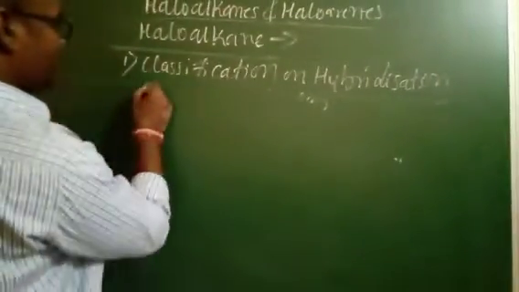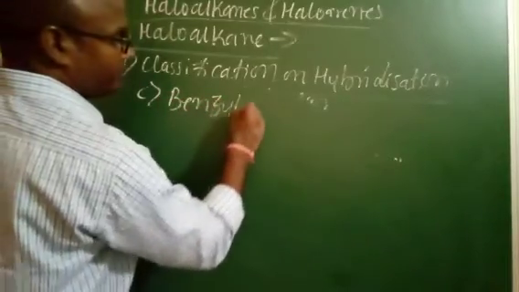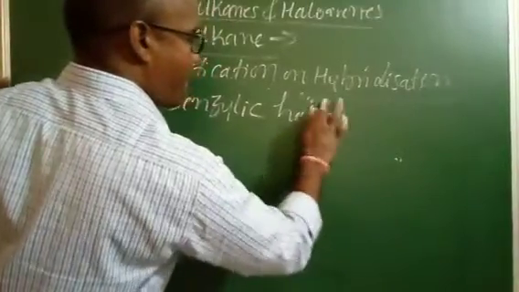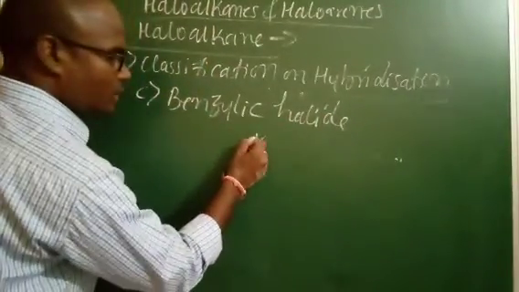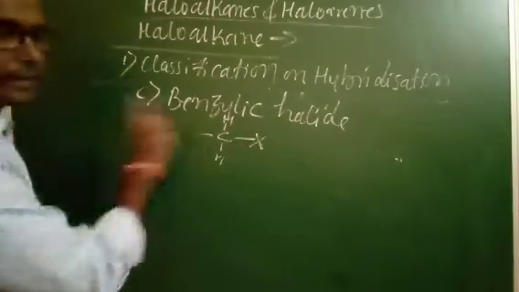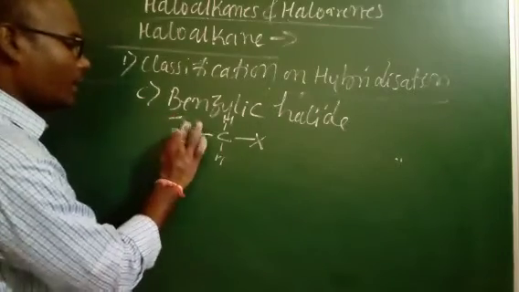Next, the third one, benzylic halide. The halogen atom is attached to a carbon with four single bonds, that is sp3 hybridized, and that next carbon is present in a ring form, that is the aromatic ring.